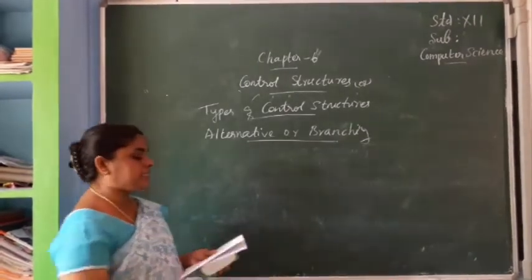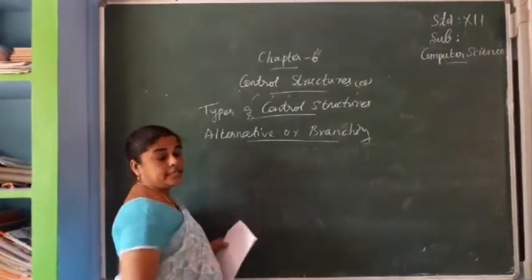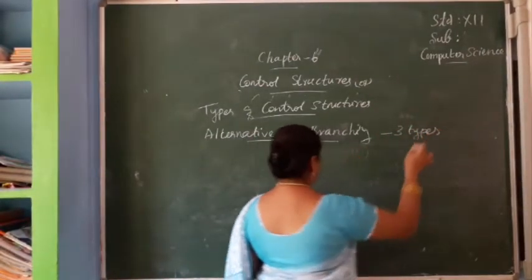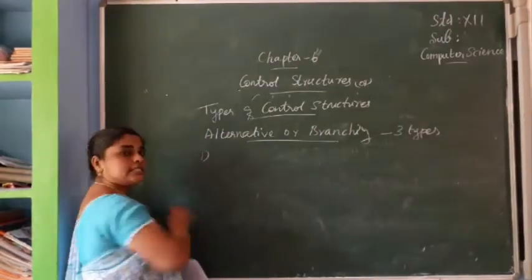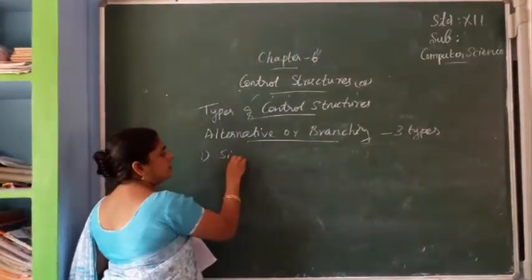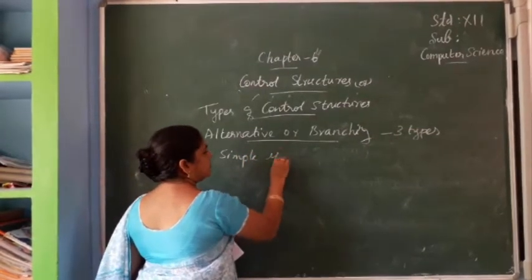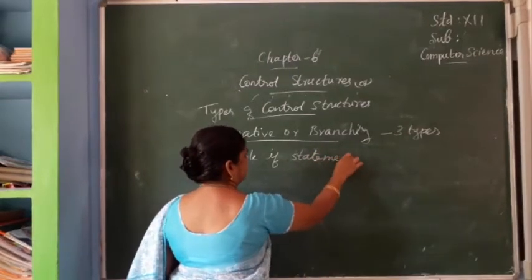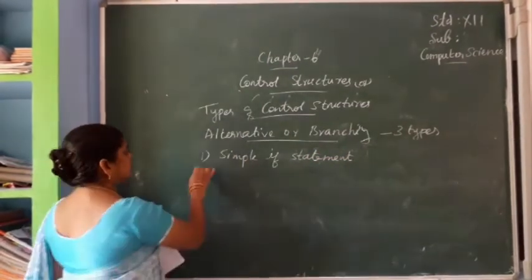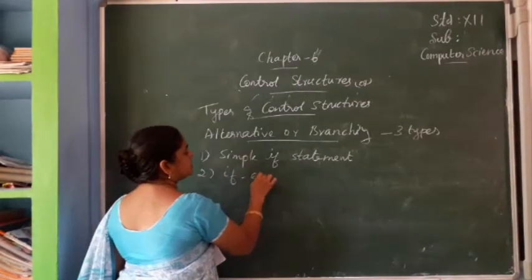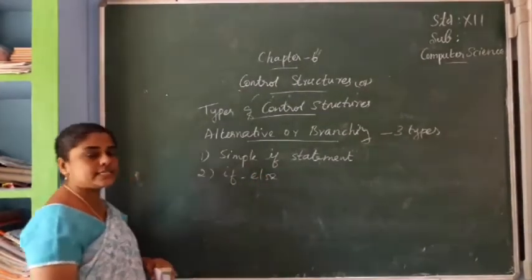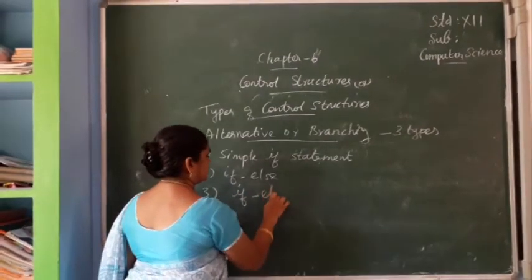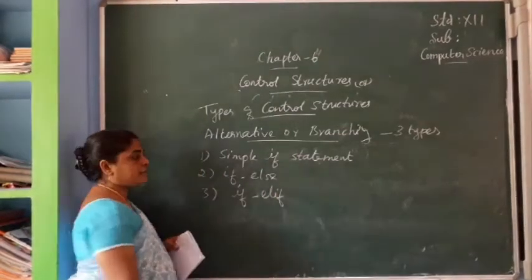So in this branching there are three types. Under alternative and branching there are three types. You are studying C++ also. The simple if statement, then second, the if-else statement, then third, the if-elif statement.